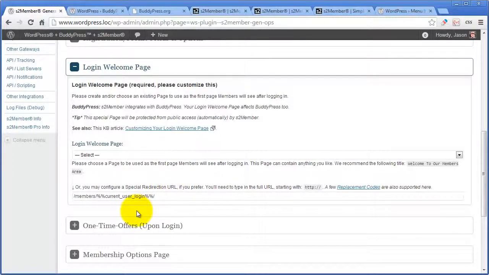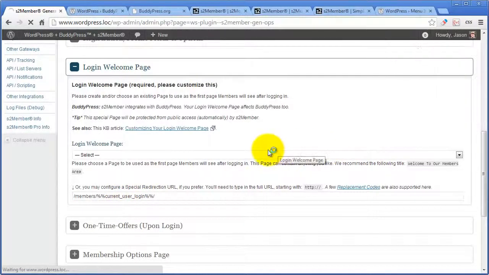With BuddyPress, there's already an account overview page built into all BuddyPress themes. And it always follows the members slug followed by the user's username in WordPress, so whatever username they selected when they signed up. S2 Member provides several replacement codes. You can click this link for a full list. But using this format here brings S2 Member in line with existing functionality already provided by BuddyPress. So this is what I recommend that you choose. You can just follow this verbatim. Type this into your installation of S2 Member, and let's see how it works.